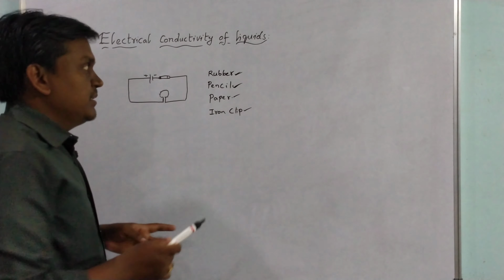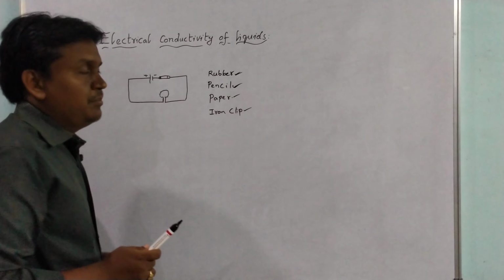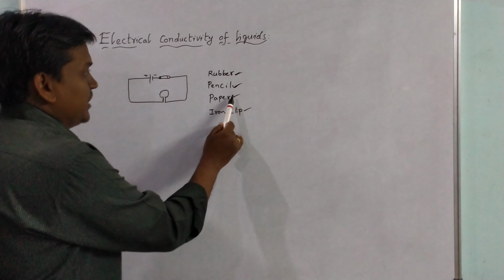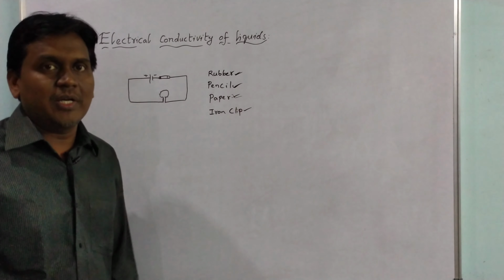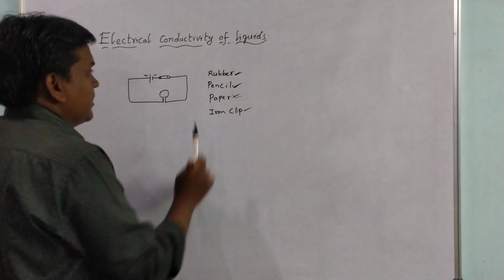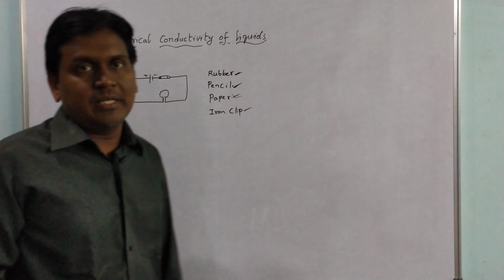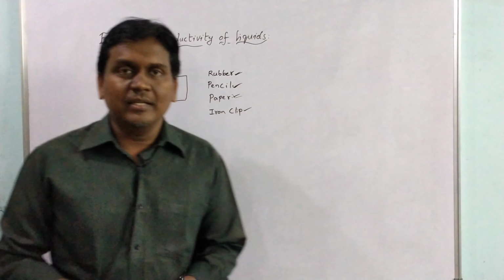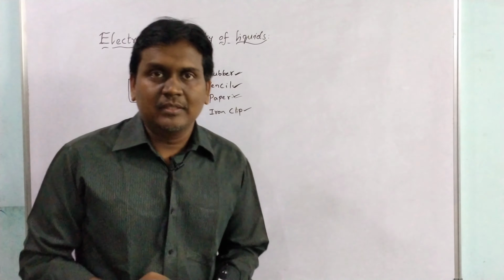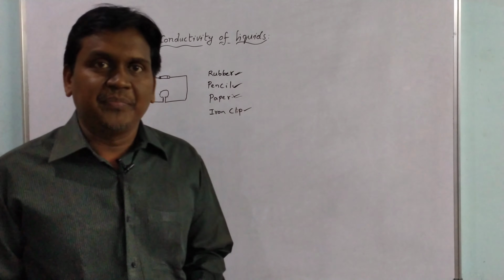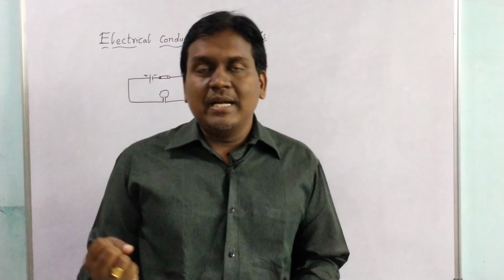If the copper wire touches the wood, the bulb will not glow. A piece of paper is an insulator, so it can't conduct electricity. The iron clip will conduct electricity as it is a metal. Almost all metals are conductors.